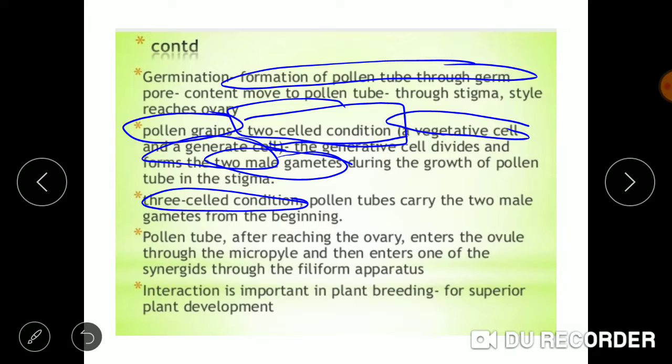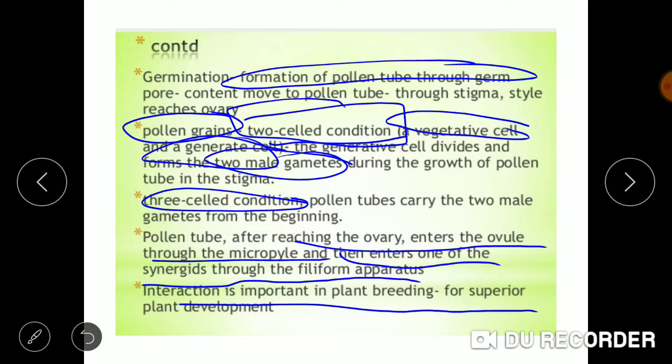Now the pollen tube, after reaching the ovary, enters the ovule through the micropylar end, and then the synergids present at the micropylar end allow interaction of the pollen tube towards the micropylar end and stimulate it to release the male gametes. Now these male gametes are released at the micropylar end into the cytoplasm of the synergids. The interaction is important in plant breeding for superior plant development.